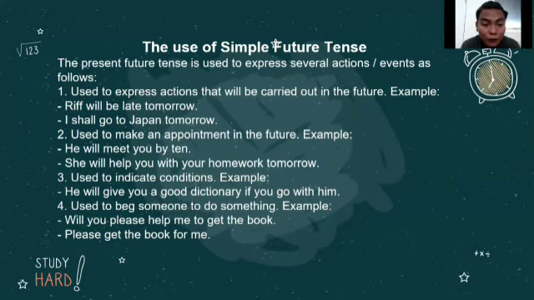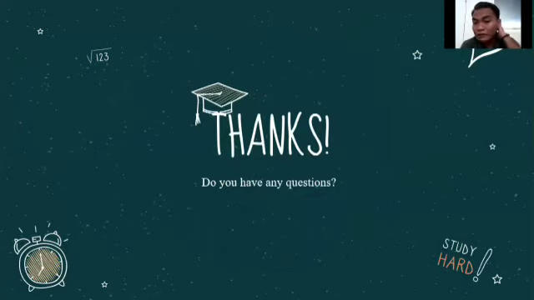And the fourth is to beg someone to do something. It is like an order, used when we want someone to do something for us. For example, will you please help me to get the book? It means I ask my friend for help to take a book. And the second is, please get the book for me. So it has the same meaning as the first sentence itself.